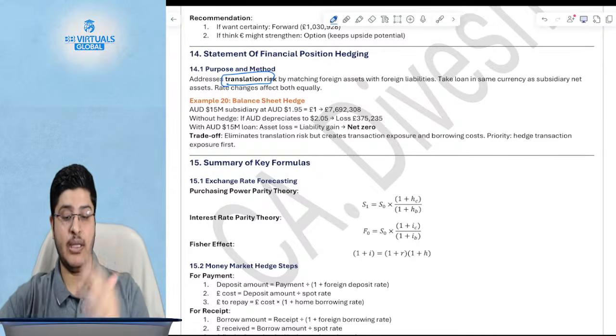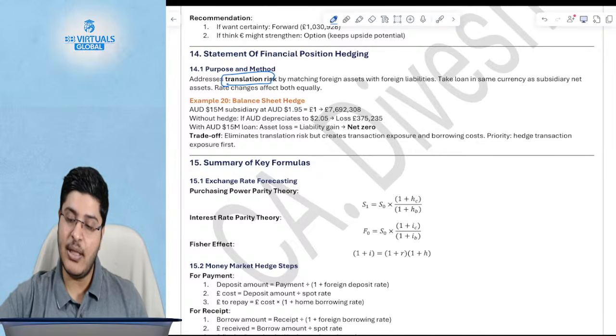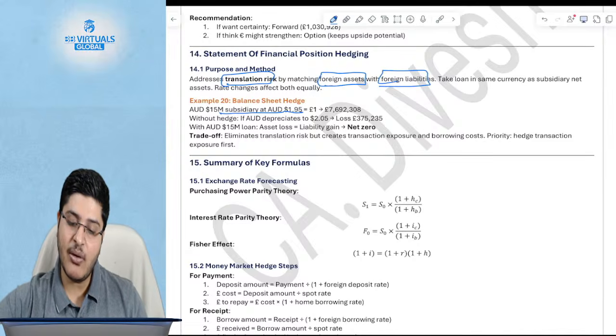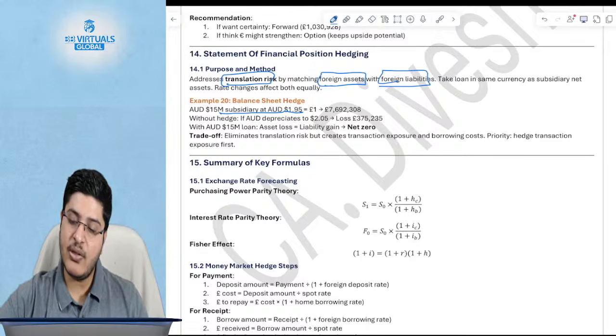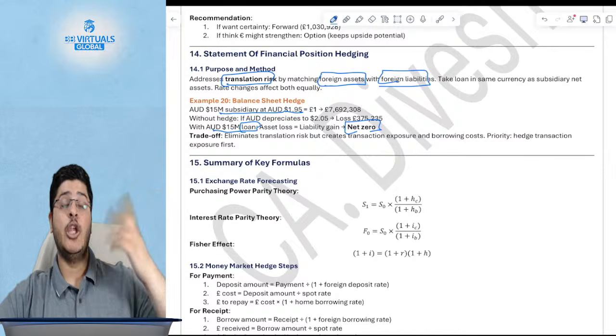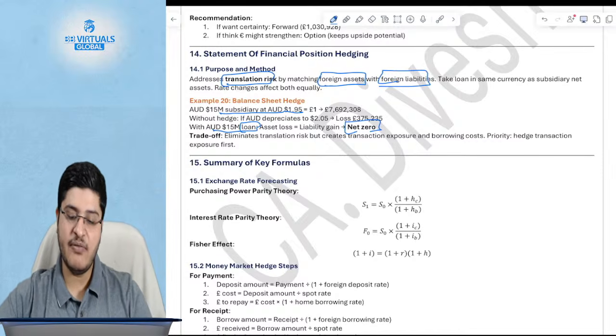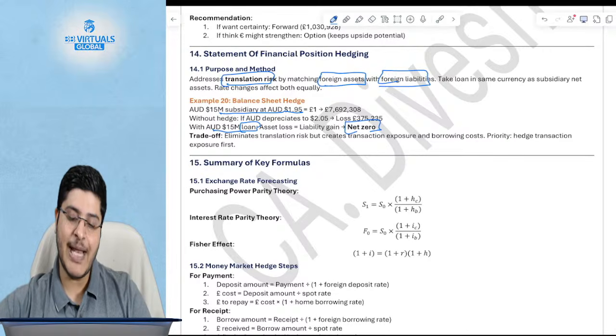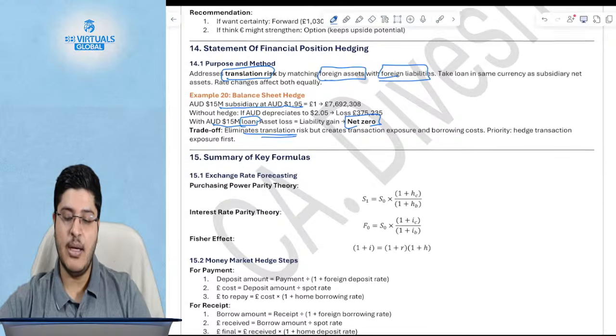Economic risk I just told you, and if you want to hedge your translation risk, you have to make sure you are matching the foreign assets with the foreign liability. Effectively, if you have a subsidiary in Australia, to hedge the assets, you will try to borrow in Australia itself. So if the Australian currency goes down, your assets go down, but your liabilities also go down. So effectively, the net risk is zero. This helps eliminate the translation risk.